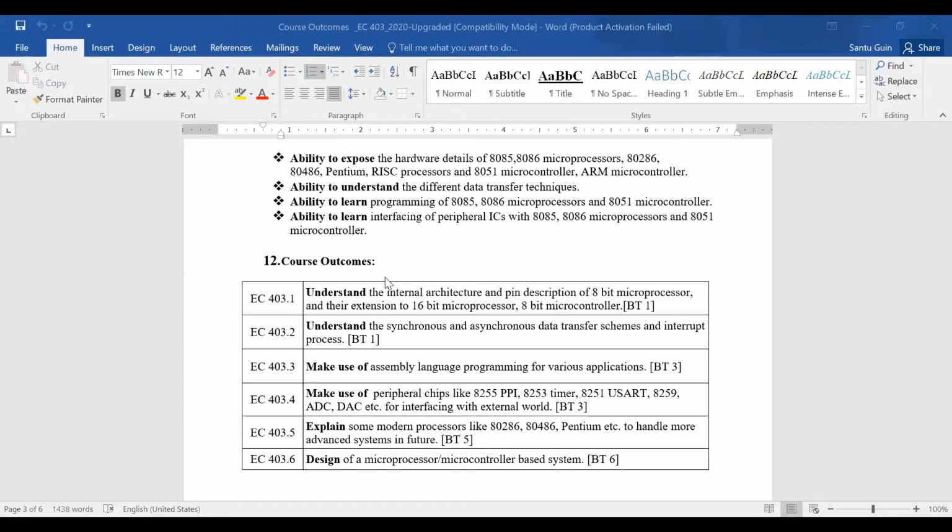All of you know about the Pentium 1, 2, 3, 4. These are used to handle more advanced systems in future. Okay, so these are the basic 8085, 8086. These are the basic microprocessors, the most successful microprocessors used by Intel.